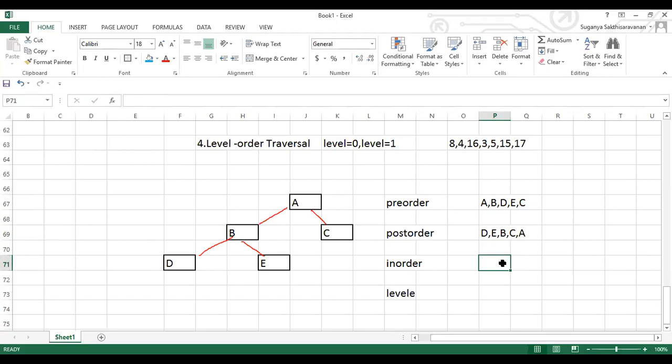When we come to in order, it is left, root, right. So in case of in order, left, root, right gives D, B, E, A, then followed by C. This is all about in order. Level order is all about sequence: A, B, C, D, E. Okay, this is the level order. You can check your answers, guys. Now, let me increase the complexity and give you a tree which is a little bigger than this.